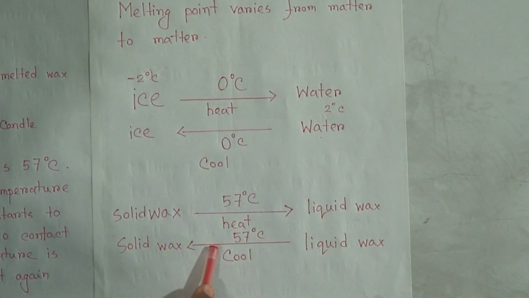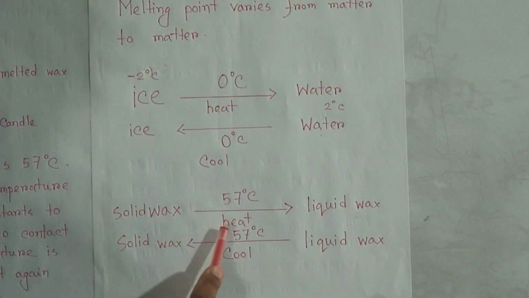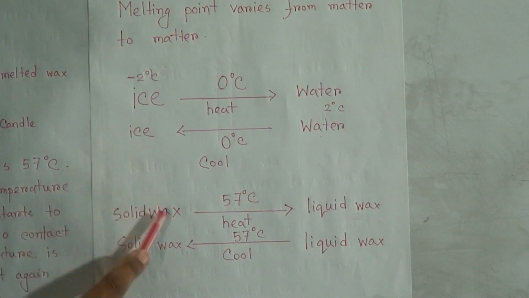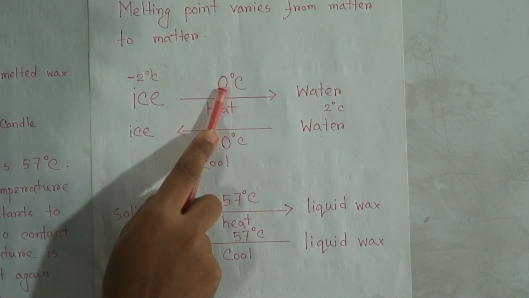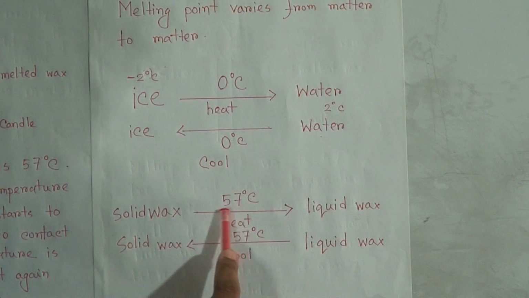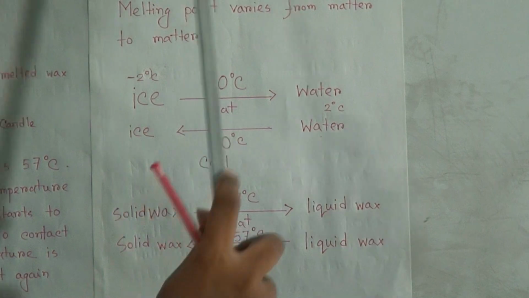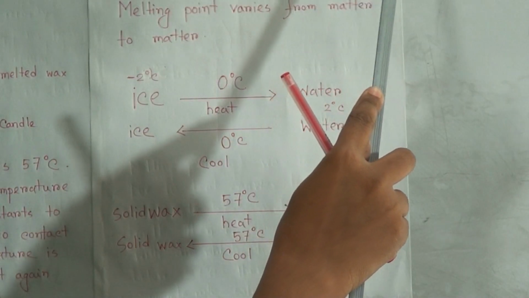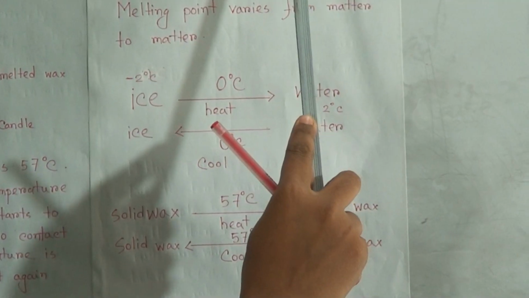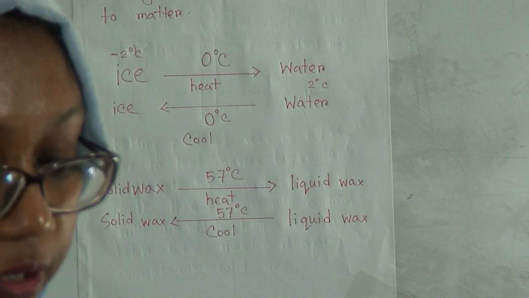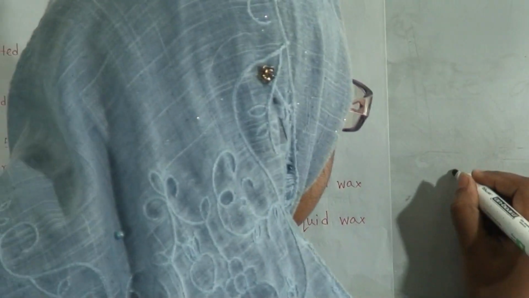Look here, in the case of wax also it is the same, but in the case of ice and wax, that means two different matters, the melting temperature is different. So our question was, are the melting point and freezing point of two different matters shown in the figure the same? For two different matters, melting point and freezing point are not the same.